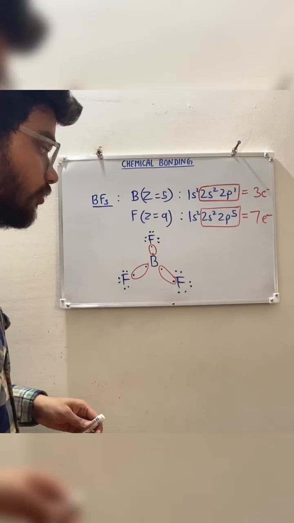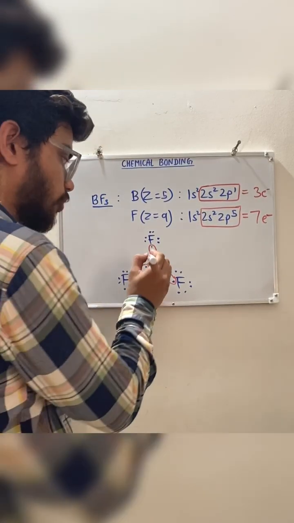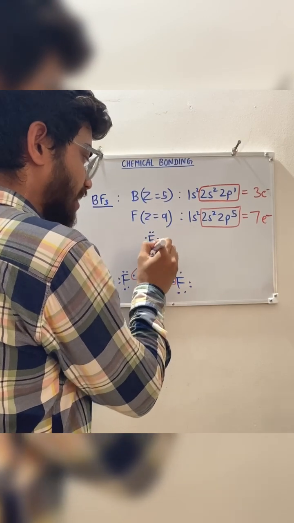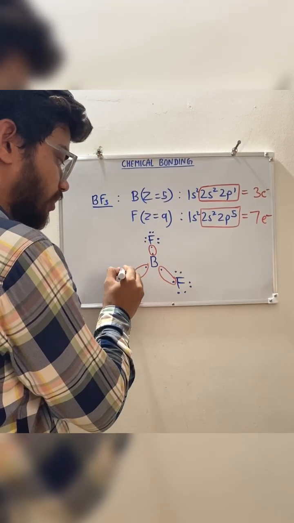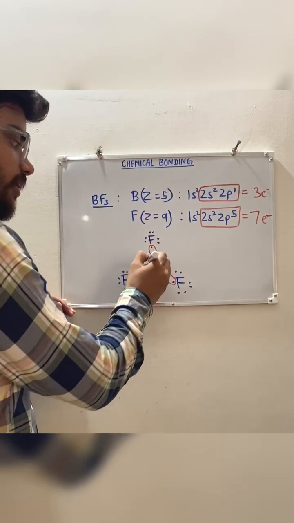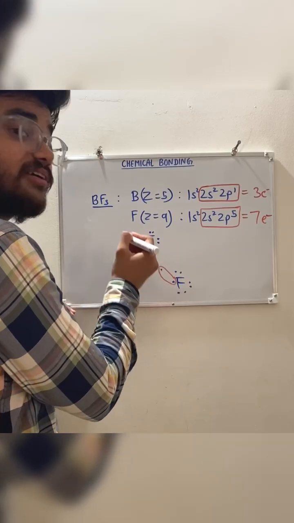Got it? So after the formation of the chemical bond, you can see that every fluorine atom is surrounded by 8 electrons. 1, 2, 3, 4, 5, 6, 7, 8. Here also 8, here also 8. But this boron atom is surrounded by only 6 electrons.